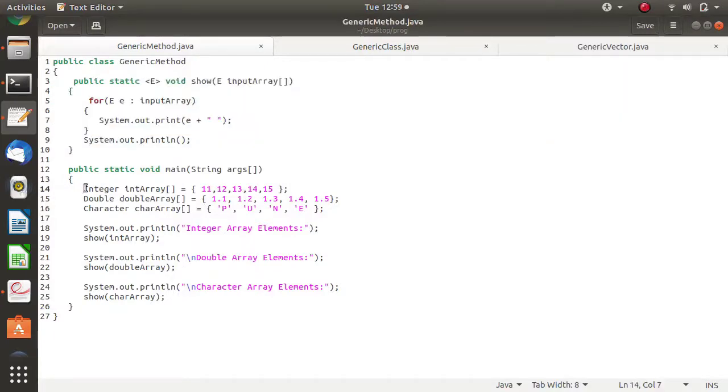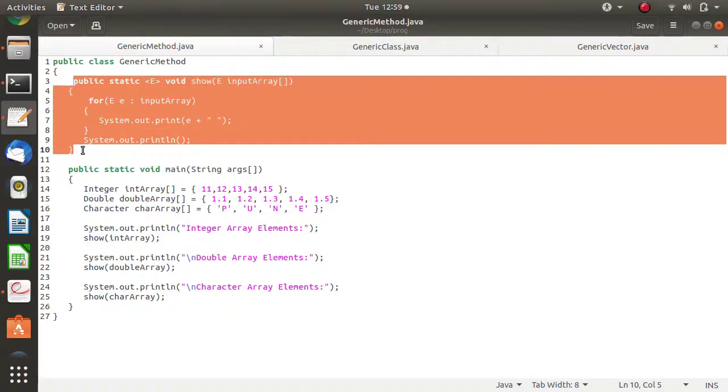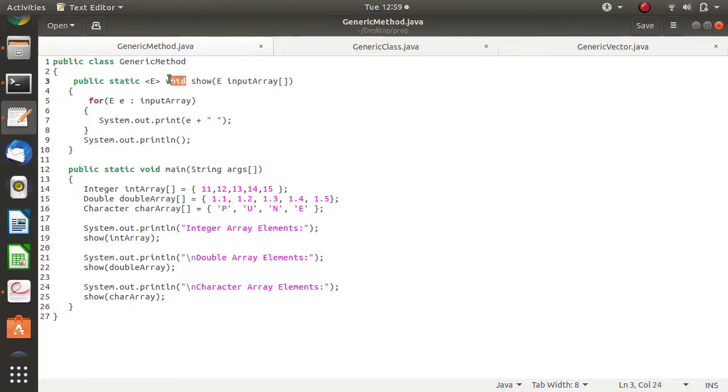One thing, here we are using classes. Integer, double, character, all these are classes. We are not using primitive data types. Whenever you are using generics for a method, before the return type you have to mention that generic variable in angular brackets. The type of this generic variable is decided based on the type of the parameter that you are passing to this particular method. Instead of one generic variable, you can mention multiple generic variables like this. You can have two, you can have multiple. Okay, so this was about generic method.